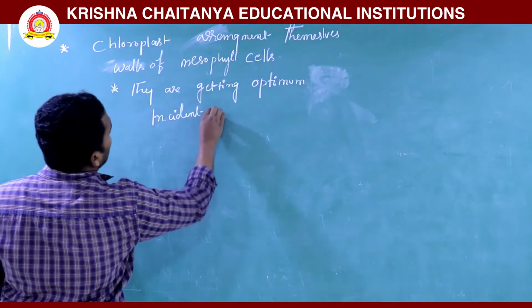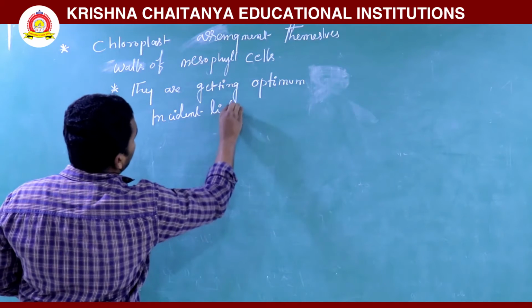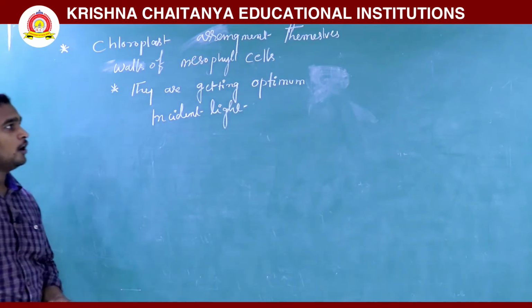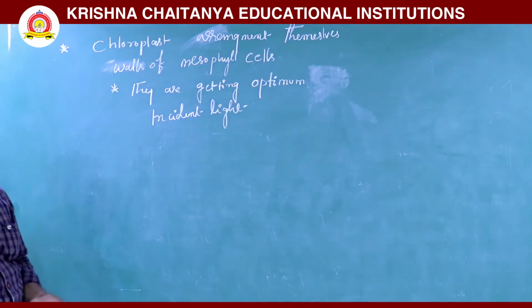So that's why the chloroplasts arrange themselves along the walls of the mesophyll cells: they are getting optimum incident light.